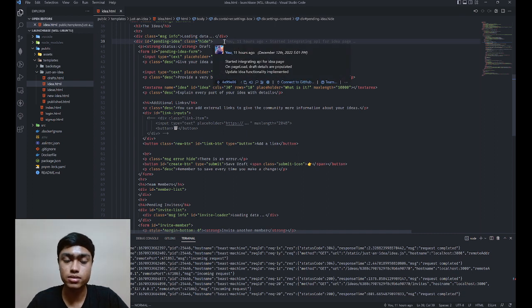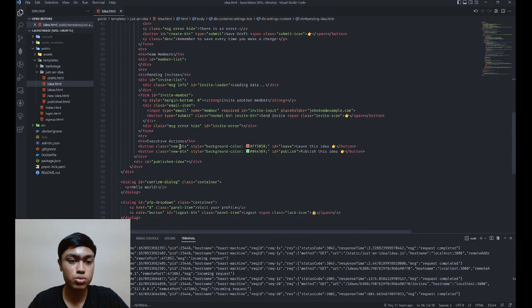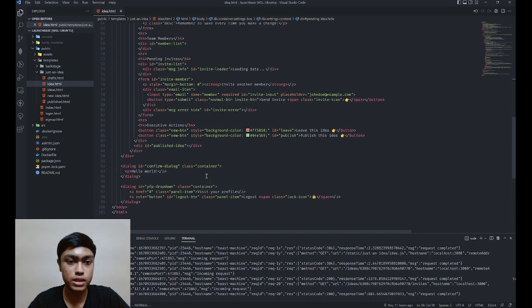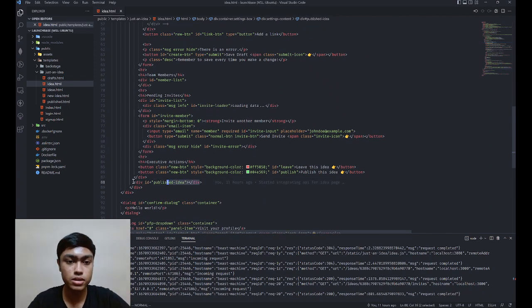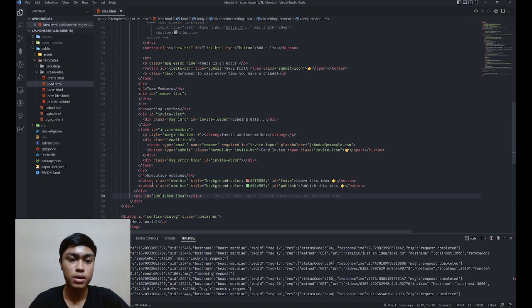So the HTML is there, the elements of the DOM are physically there, it's just hidden, it's not visible at all. I felt it was a good choice rather than to manipulate this huge chunk of the DOM every time. I felt let's just have it, it can be static, let's just hide it. So that was a choice that I made. That is one div. That's everything you see. And then parallel to that, a sibling element is this published idea div. This is empty. I'm going to work on the changes in the following days, but this is just to show you the structure. So these two are parallel, and both are going to have the hide class initially.